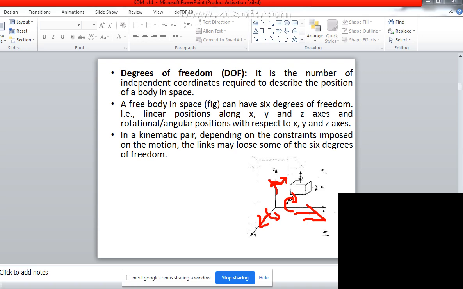Take any point in space. A body can only have translation components, that is linear positions along x, y, z, or rotation about its own axes in the x, y, z directions. So you should understand how much a body in space can move. It can move only up to a maximum of 6 degrees of freedom.